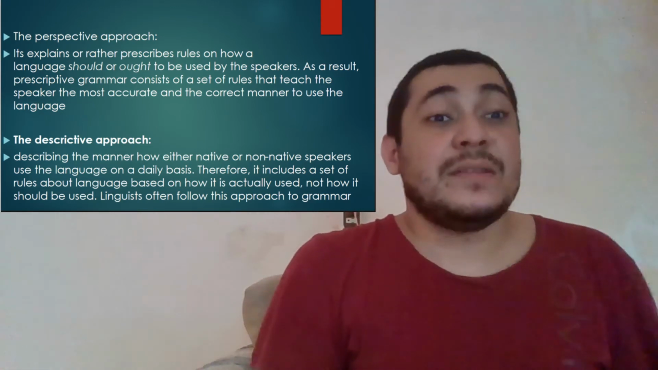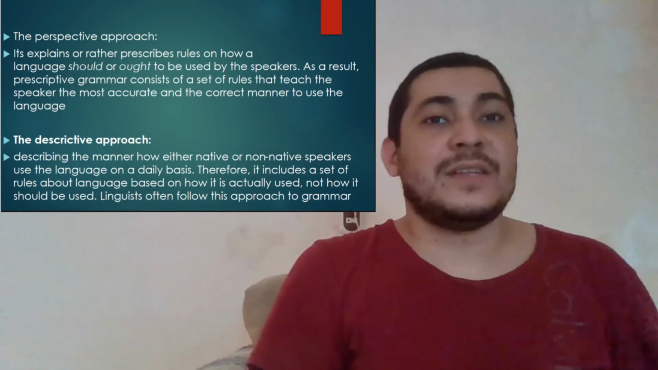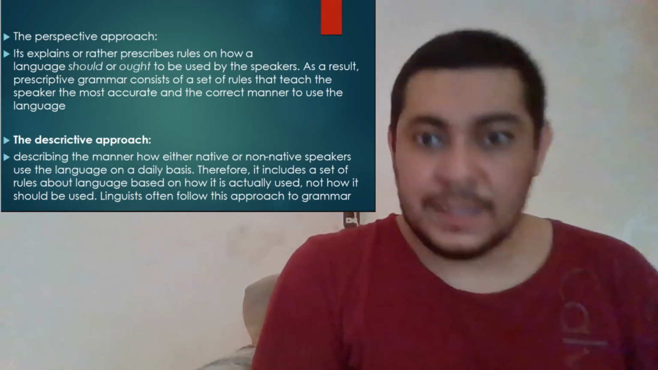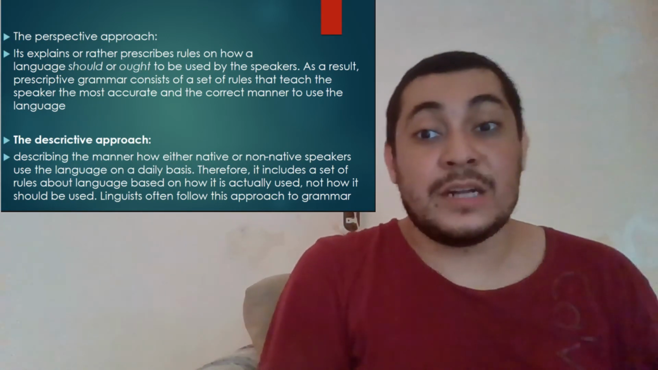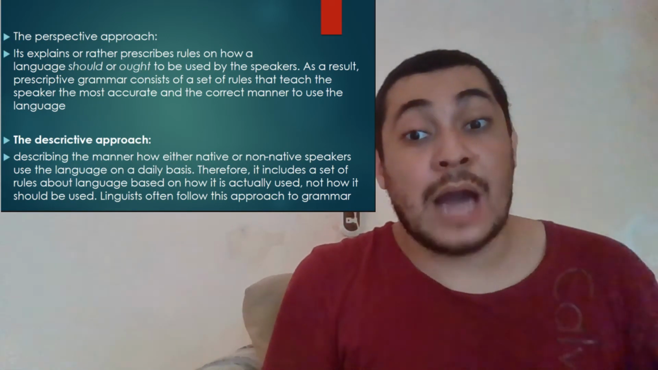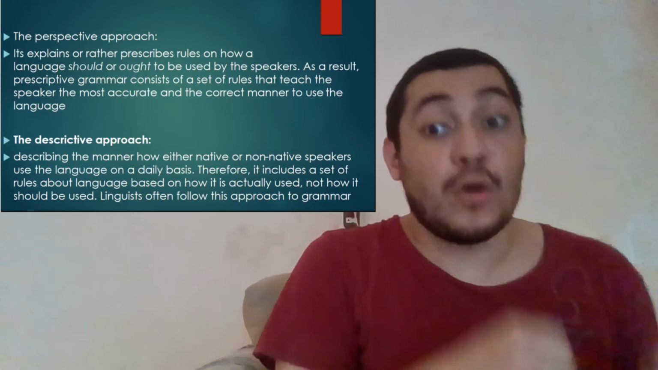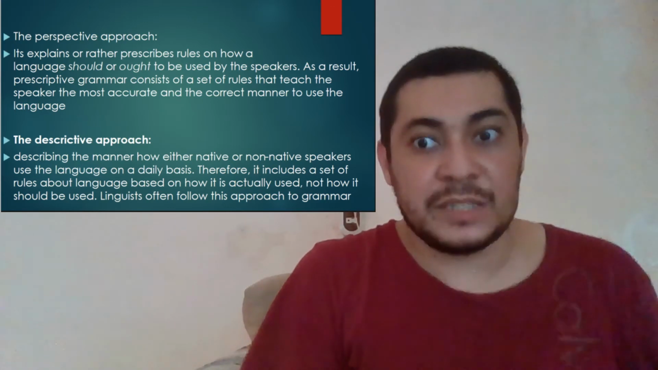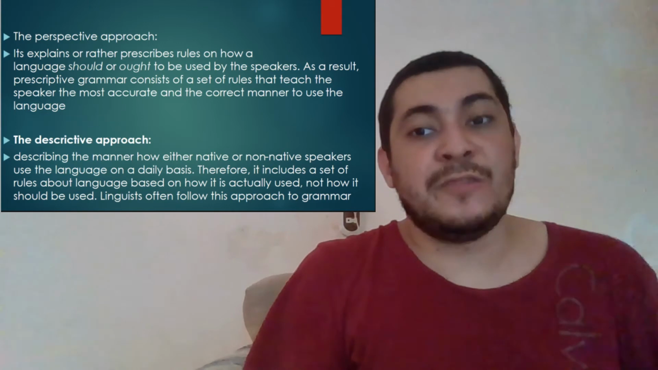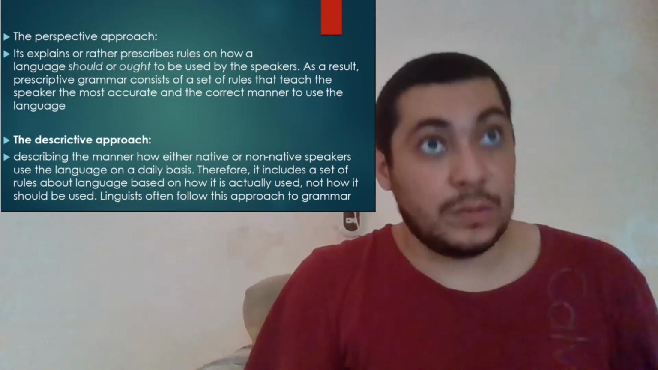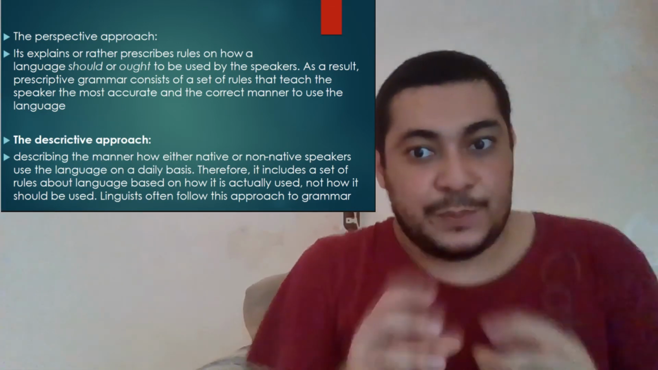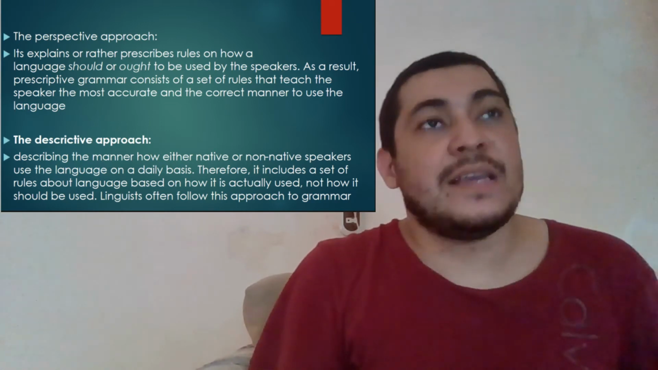In grammar, there are two approaches. The first one is the prescriptive approach. It explains, or rather prescribes, rules on how a language should or ought to be used by the speaker. Prescriptive grammar consists of a set of rules that teach the speaker the most accurate and correct manner